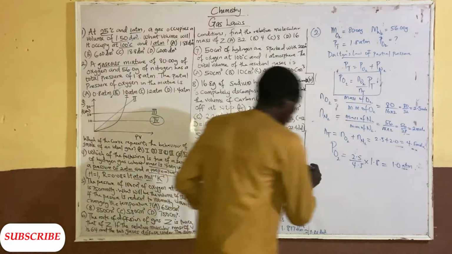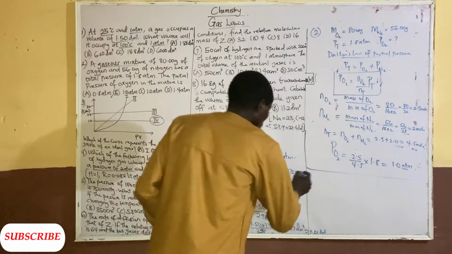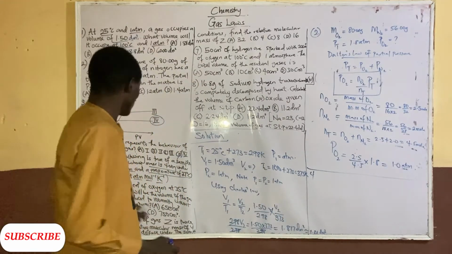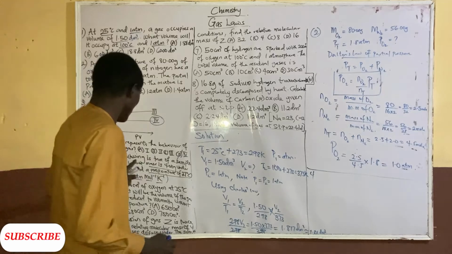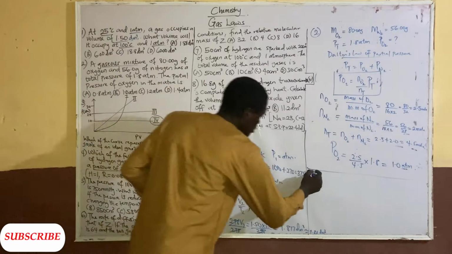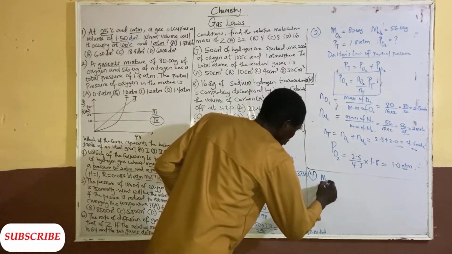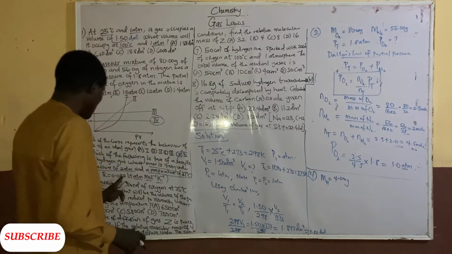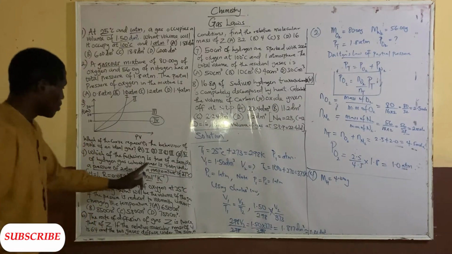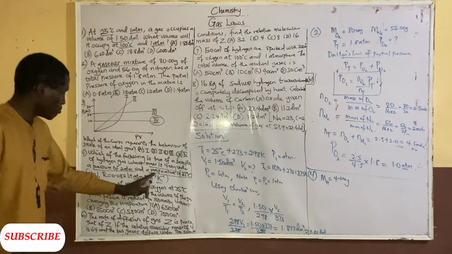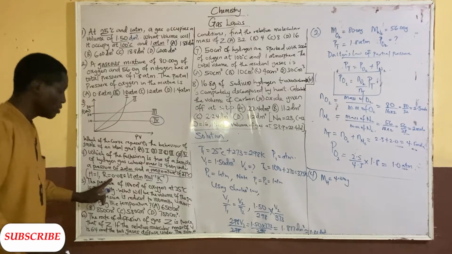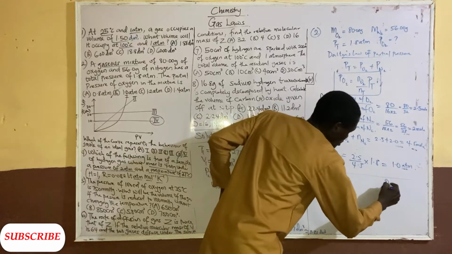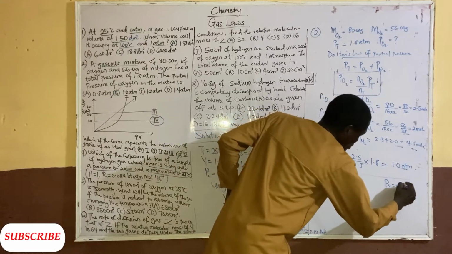So how do we go about solving this question number 4? We have the mass of hydrogen equal to 4.0 gram. We have to take it to number of moles because this question has the mass, the pressure, the temperature, and the gas constant. So we are going to use the ideal gas equation, PV equals nRT.